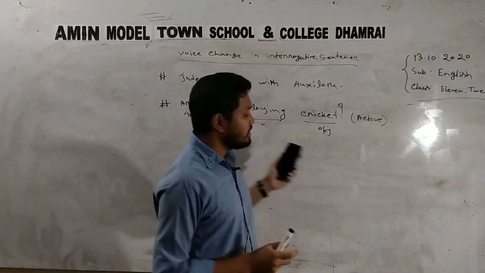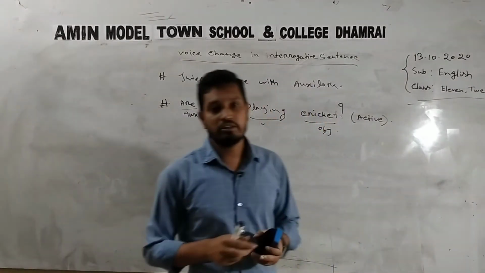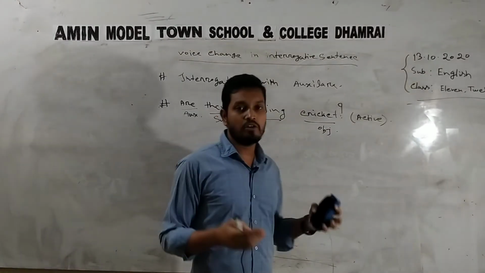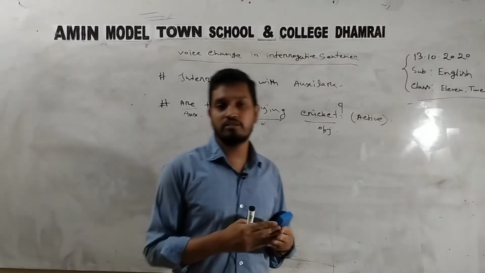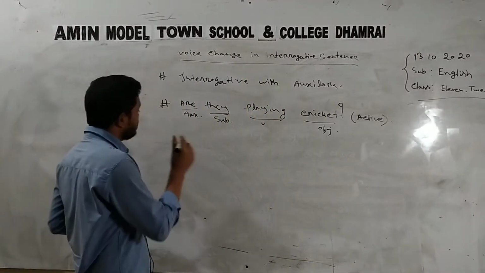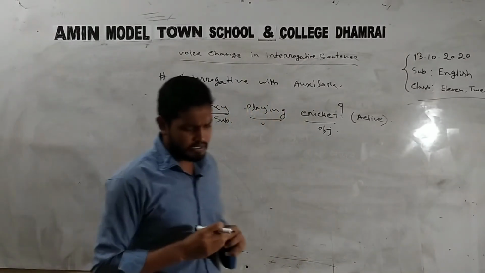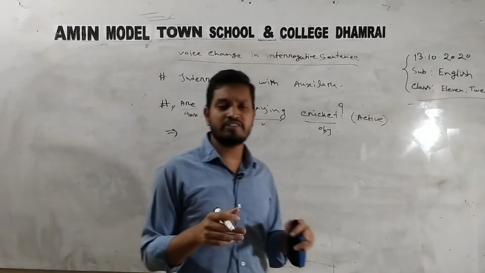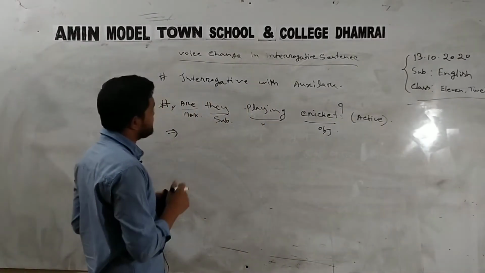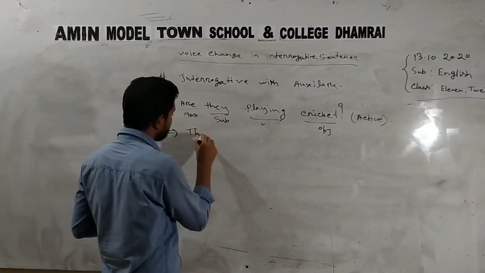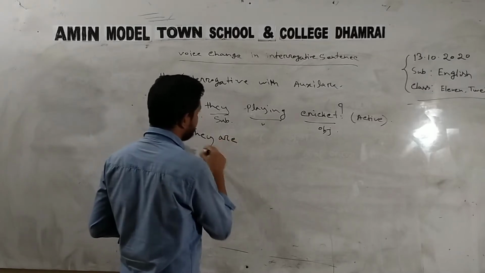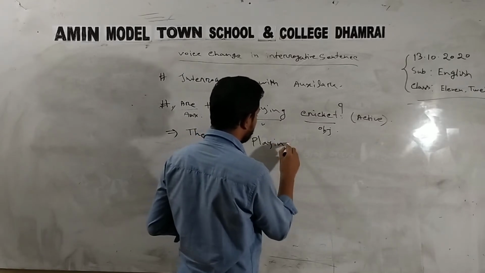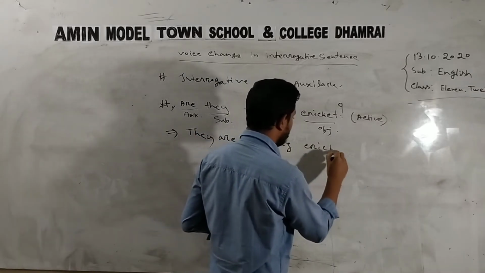So if you students see this type of question, you have to know two more things: this type of question cannot be changed directly into passive form, but we can go through a simple way. First of all, this question needs to be transformed into an assertive sentence. So let's make the assertive sentence. Subject they, auxiliary verb are, playing main verb, cricket.